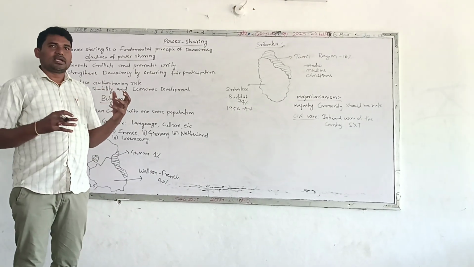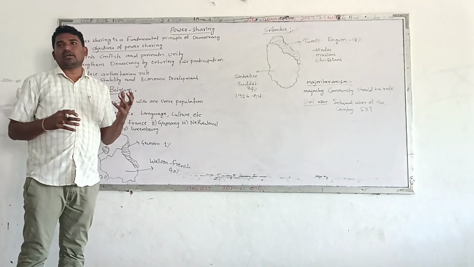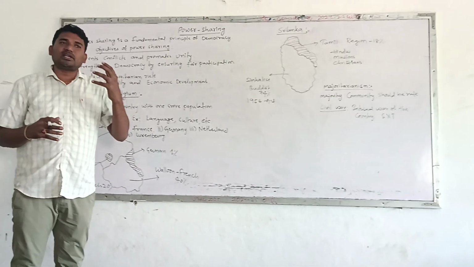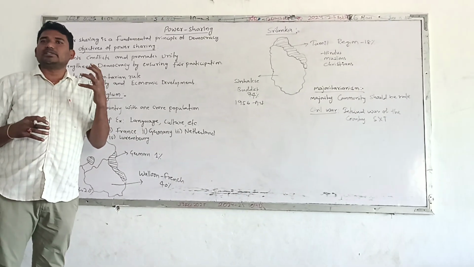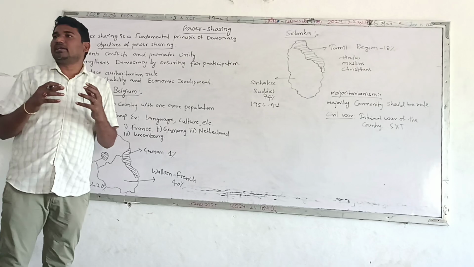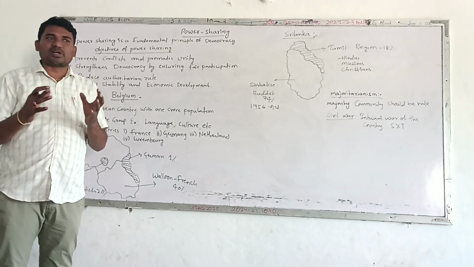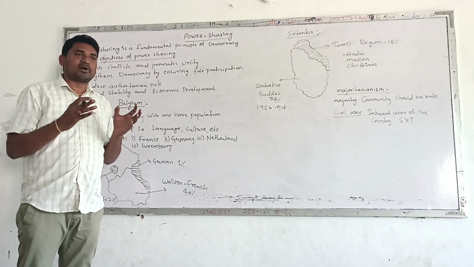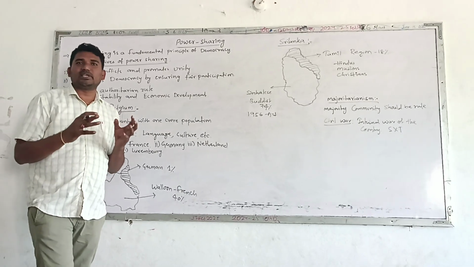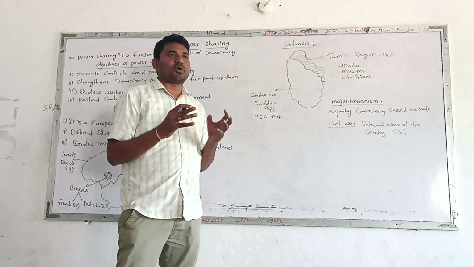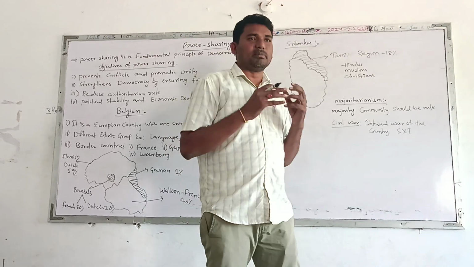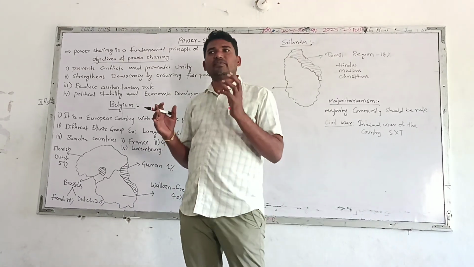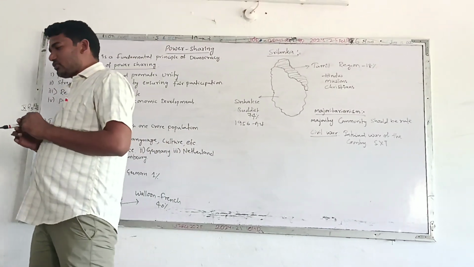You can see all the countries are following power sharing. If power is shared, then the country is a democratically successful country. Countries that are not sharing the power are facing different kinds of political problems and social problems. Now we have to see two countries as examples,